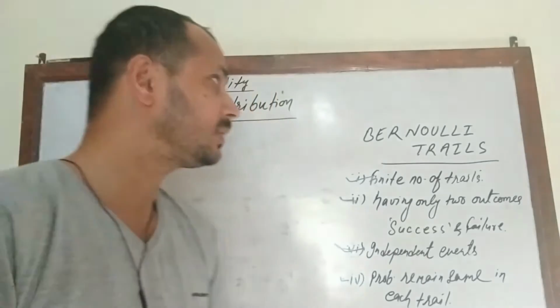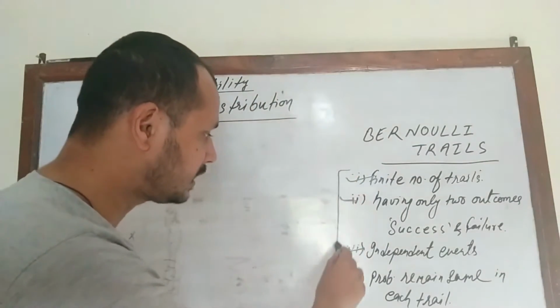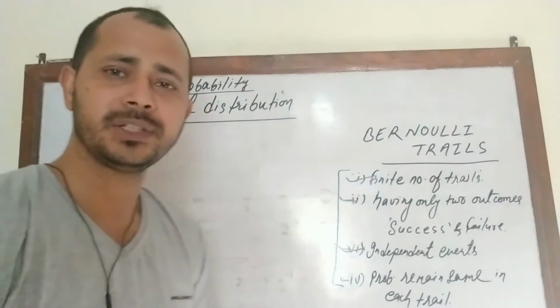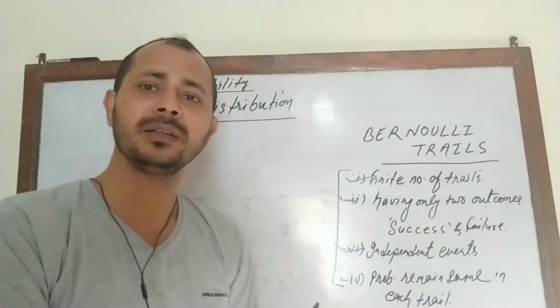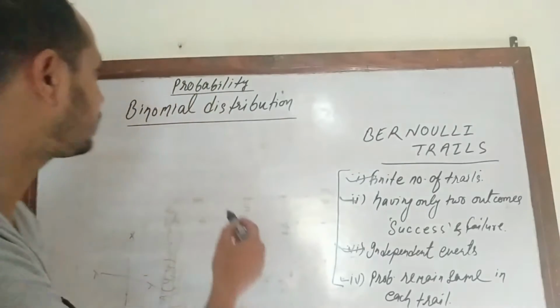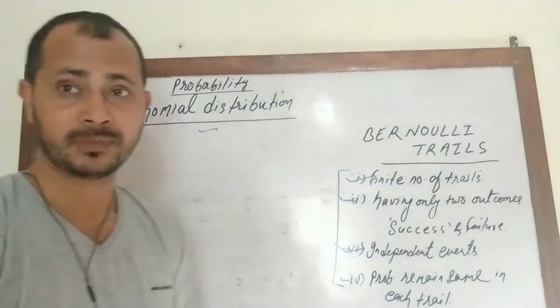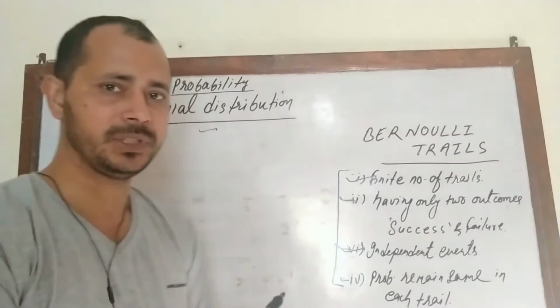In this way, if a trial satisfies these 4 conditions, then we can be sure the trial is a Bernoulli trial. So if it is a Bernoulli trial, then to solve problems related to probability, we can use the concept of binomial distribution, because the discrete distribution related to Bernoulli trial is in fact the binomial distribution.